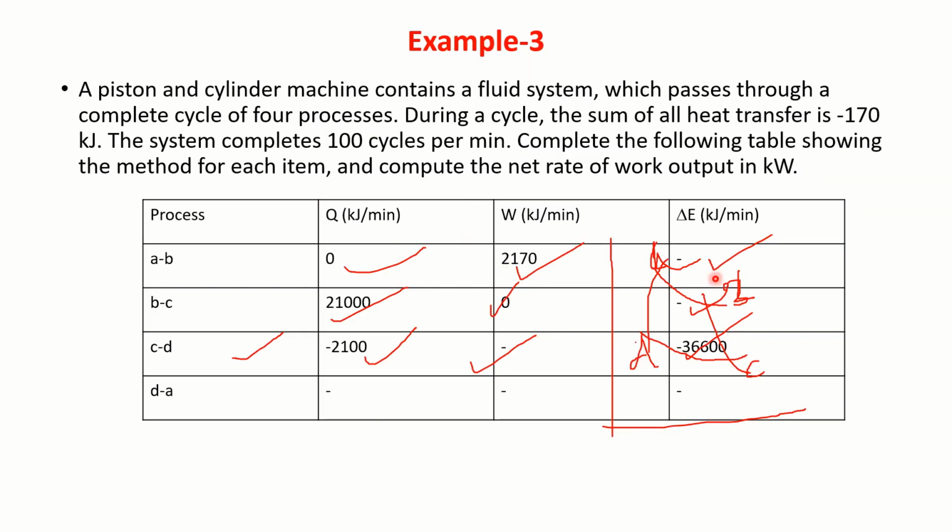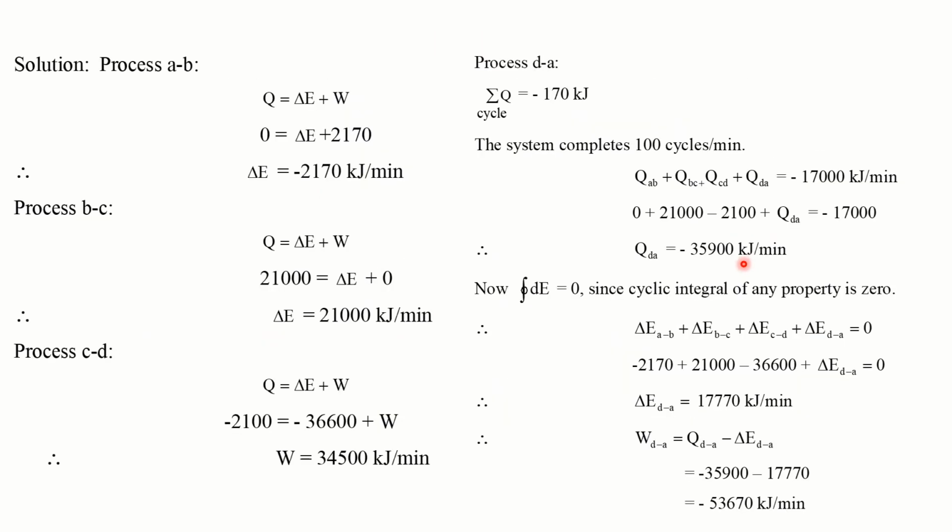So now I can fill this. Process BC, again apply this. Q is there, delta E is not there, W is given, so you can calculate delta E. For process CD, again Q is equal to delta E plus W. This is given, this I can calculate.